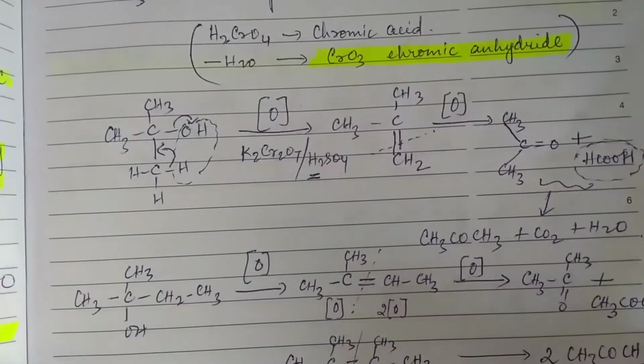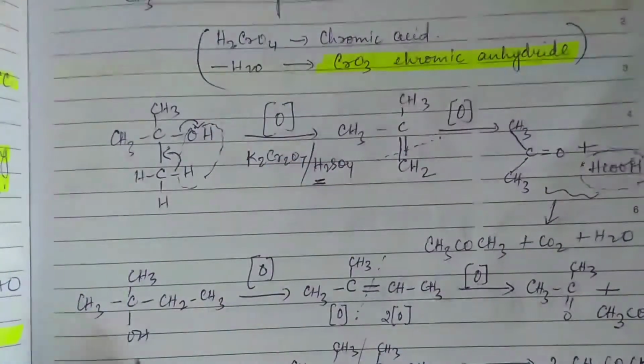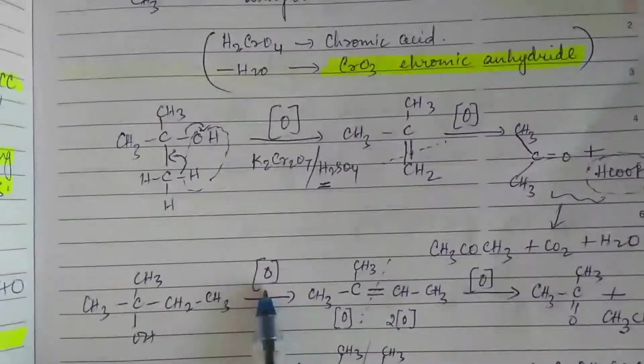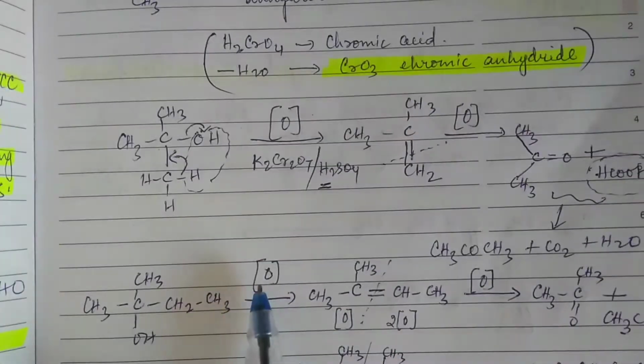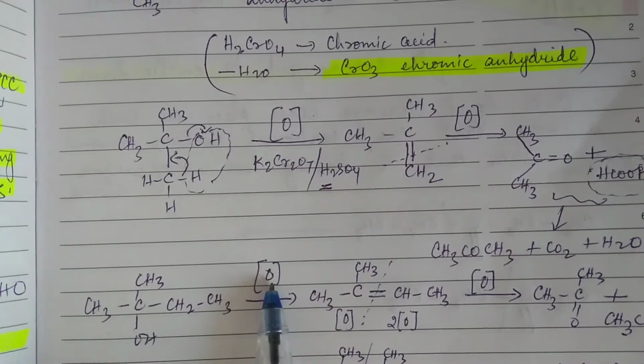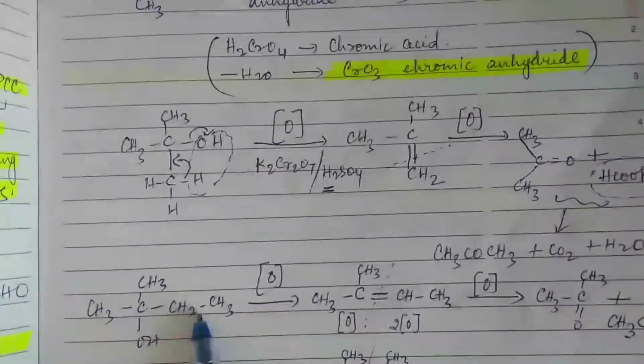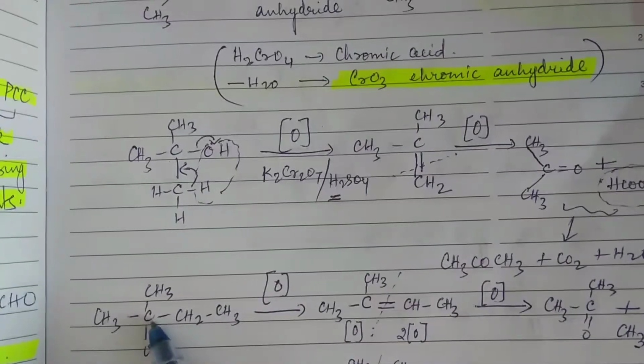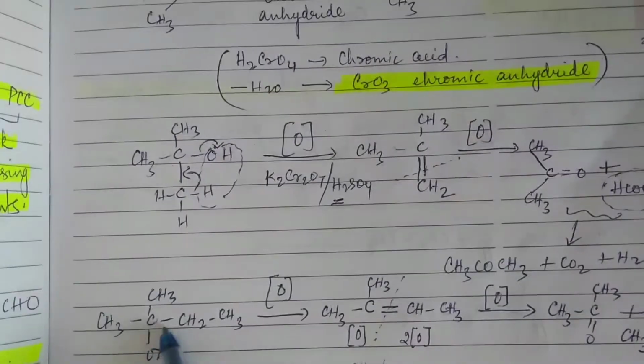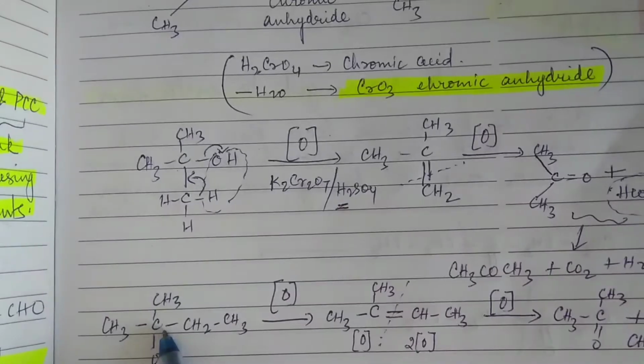Now let me give you another example. Say this is again another secondary alcohol. This is subjected to oxidation. So what will happen? Initially I told you, this is also a tertiary alcohol. So this hydrogen and this hydrogen will go along with this oxygen as water. So there will be a double bond created between these two.